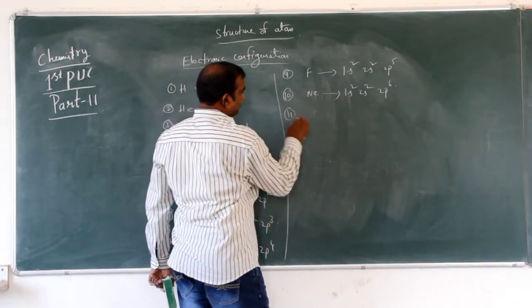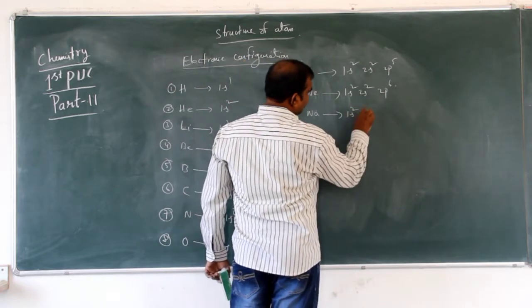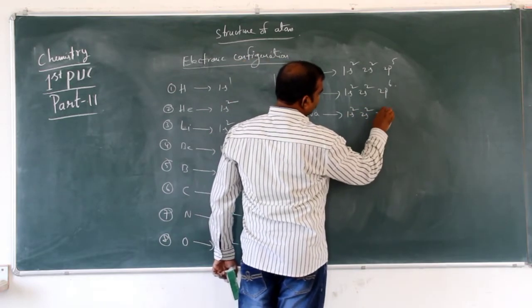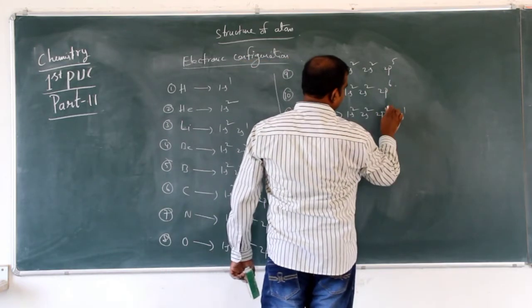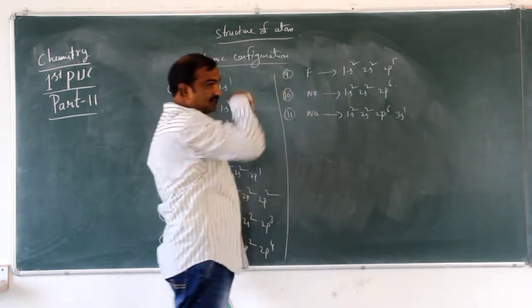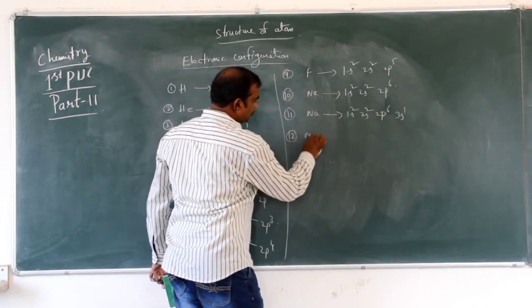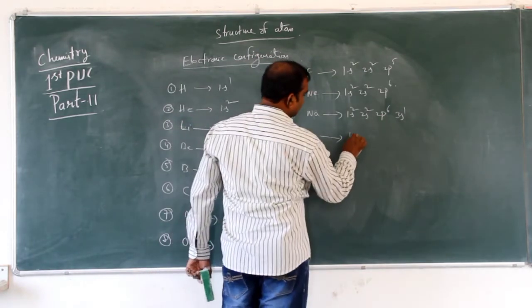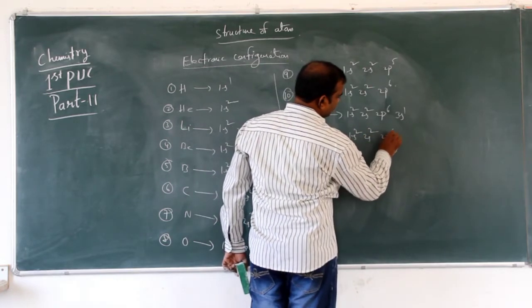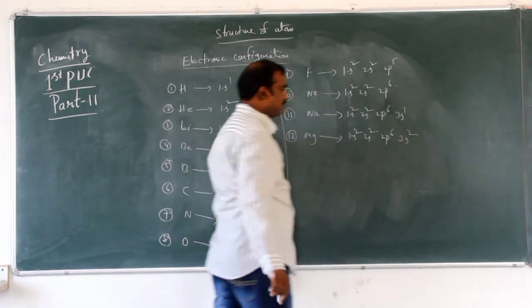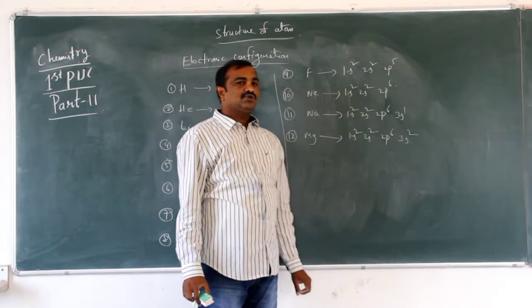Next, 11, sodium: 1s2, 2s2, 2p6, 3s1. Next, 12, magnesium: 1s2, 2s2, 2p6, 3s2. That is 6 plus 2 is 8, plus 2 is 10, plus 2 is 12.